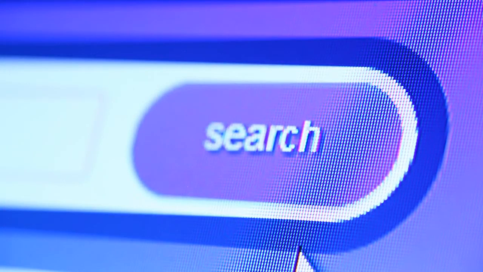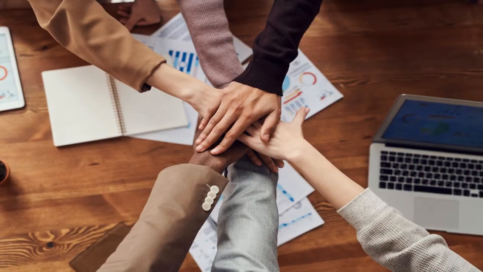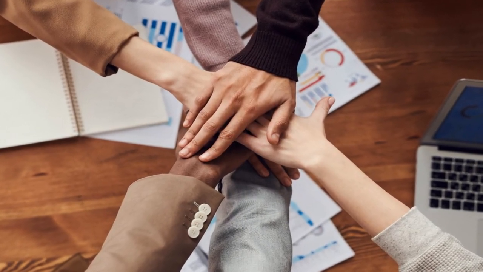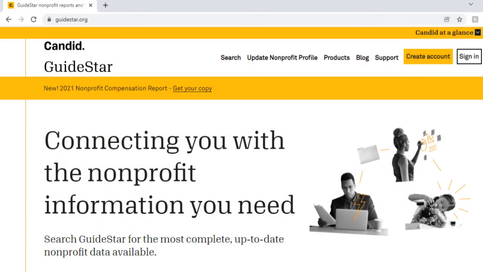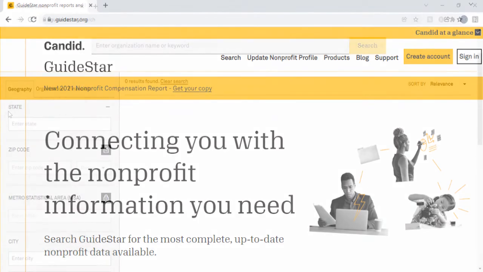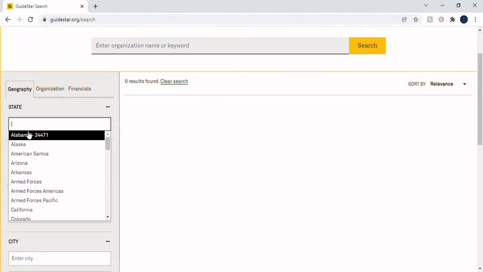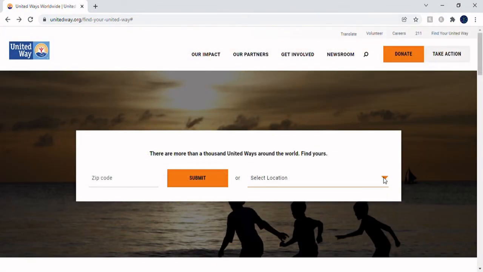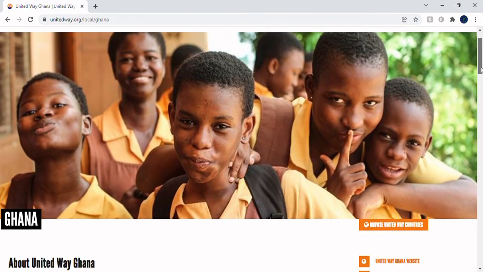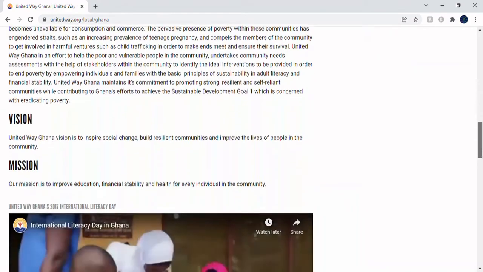How can your grassroots organization find a fiscal agent? Ideally, the nonprofit and the grassroots organization should share a similar mission and geographic service area. There are 2 comprehensive directories of charities and nonprofits, and both are linked in the description below. 1. GuideStar. Sign up for a free account to access detailed information that can help your grassroots organization find and collaborate with a charity. 2. United Way Worldwide has an online search tool for their nearest offices. They can connect you to their network of nonprofit organizations.